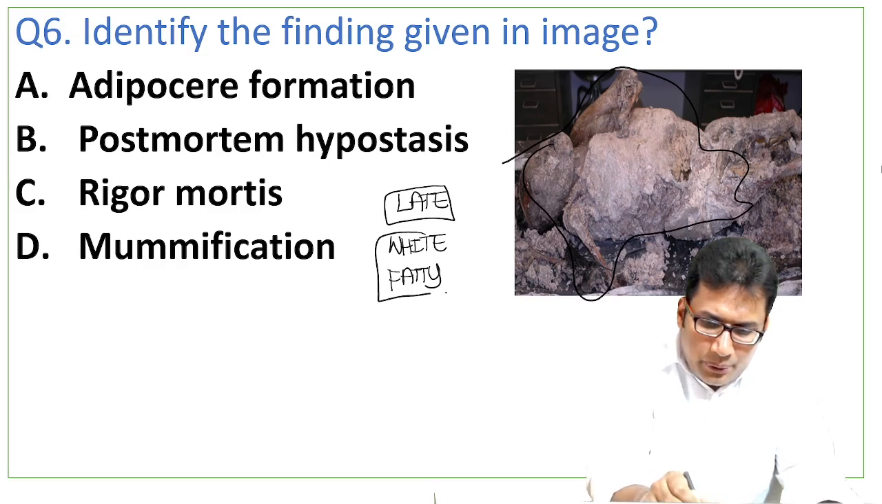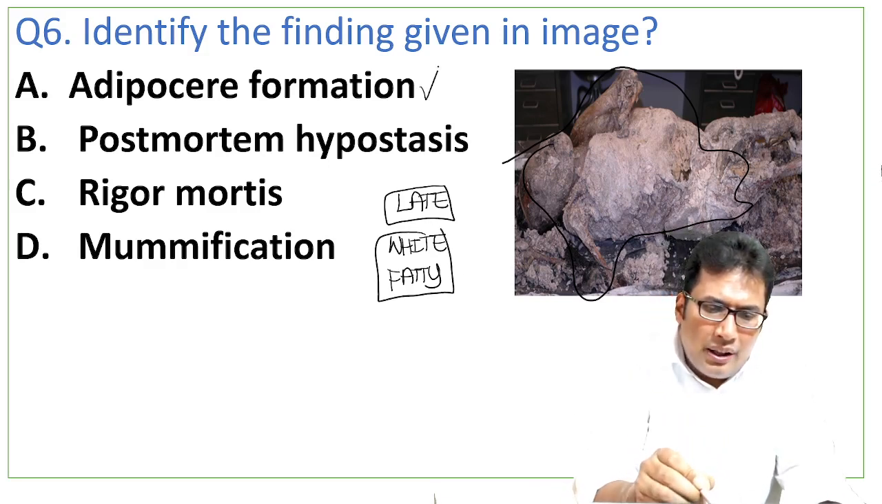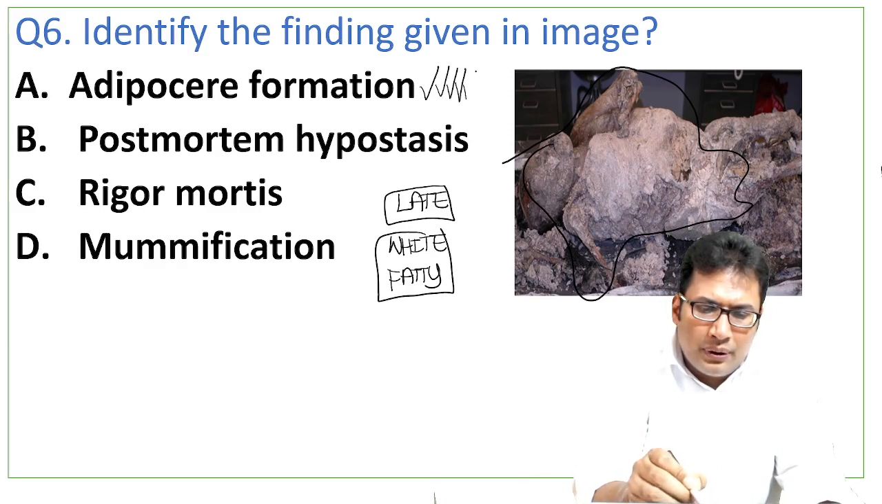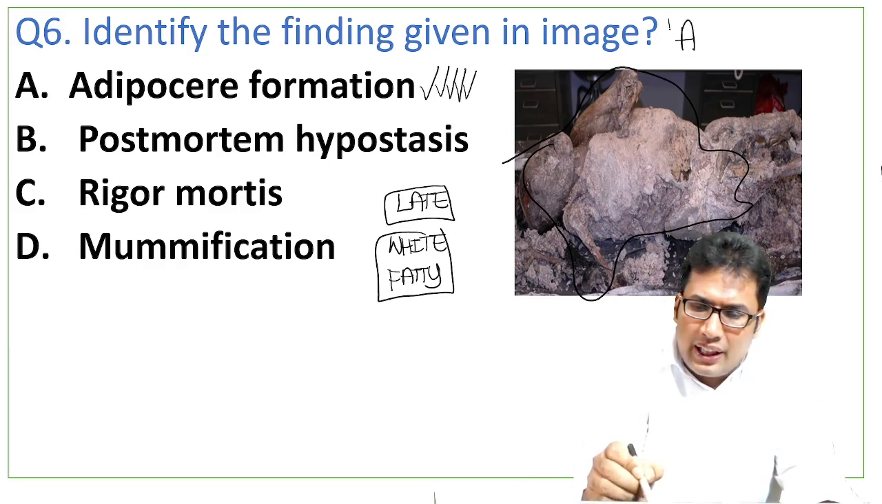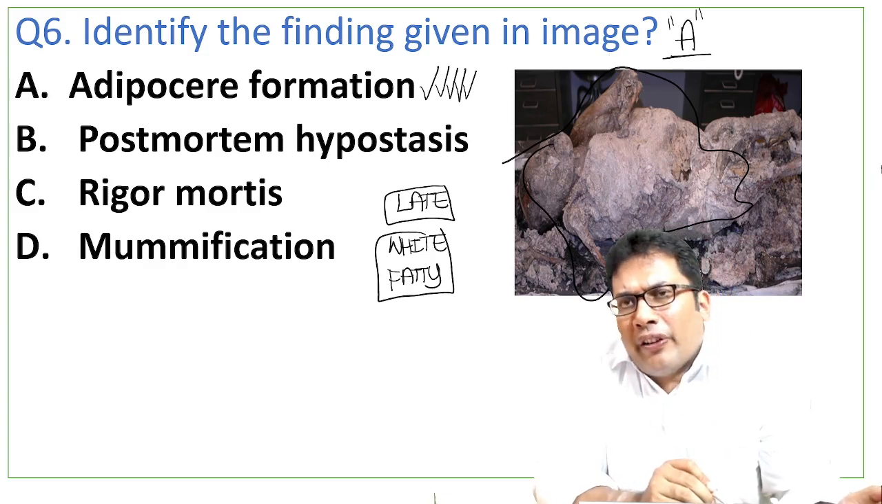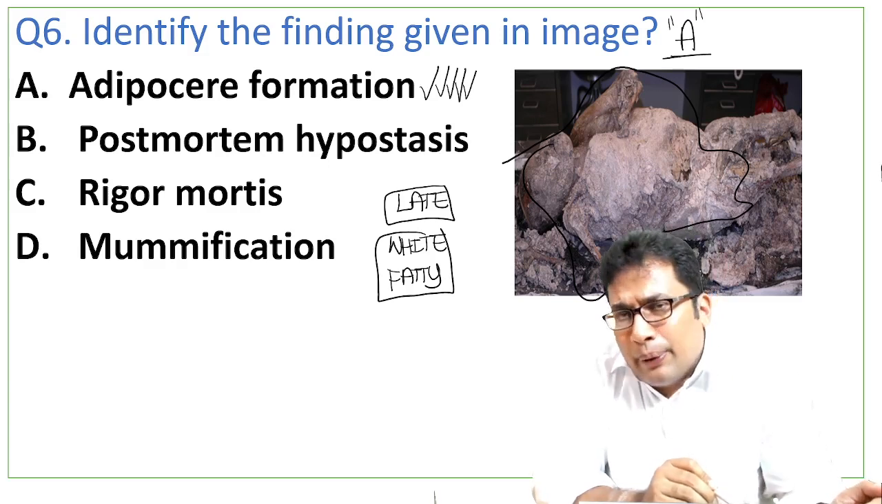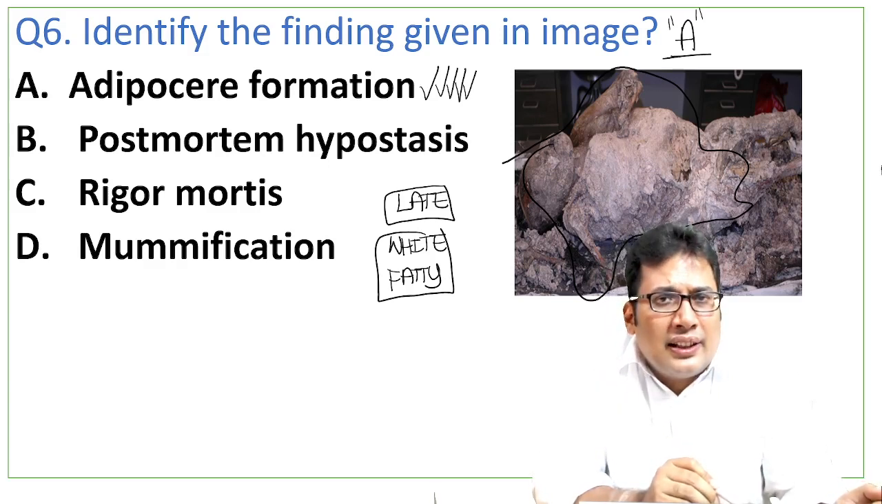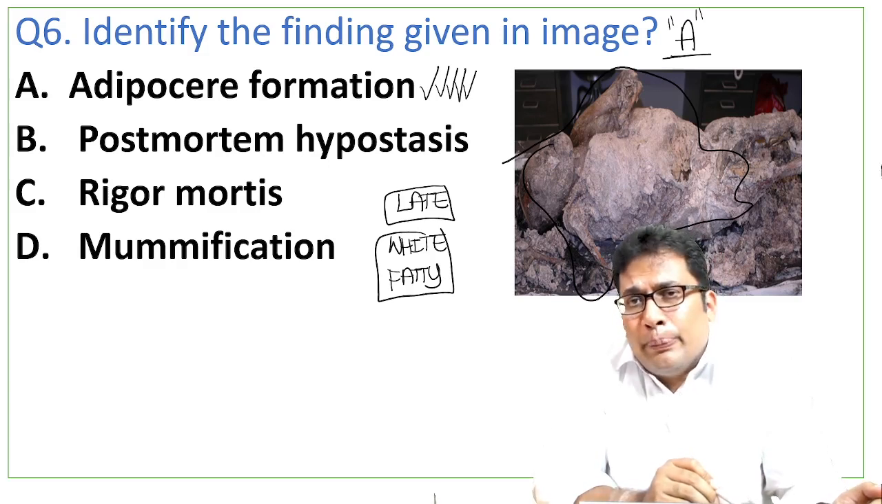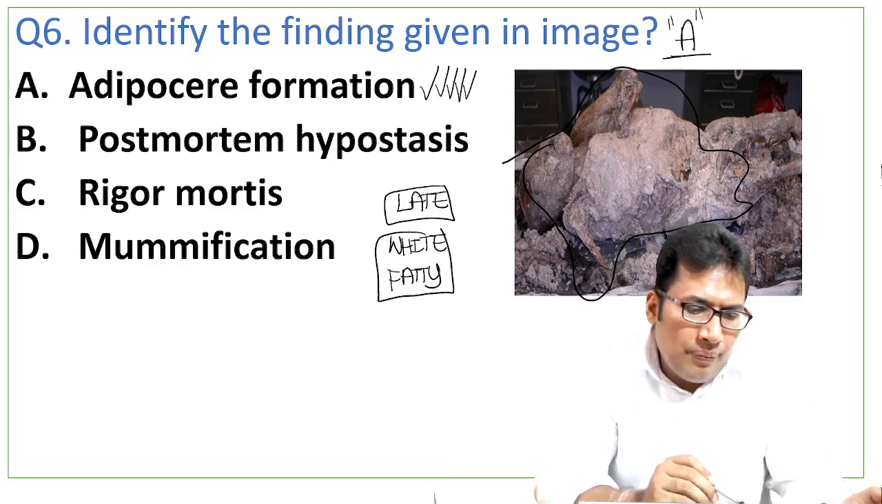So, fatty tissues. What is the best answer? Your answer should be adipocere formation. Option A is the correct answer. Adipocere, mummification and putrefaction are all late postmortem changes. In mummification, the color is black. In adipocere, the color is white. In putrefaction, the usual color is black or green.